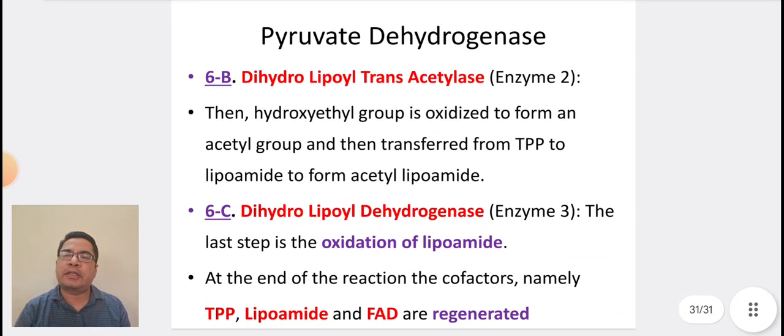The second enzyme required is dihydrolipoyl transacetylase. Then the hydroxyethyl group is oxidized to form an acetyl group and then transferred from TPP to lipoamide to form acetyl lipoamide. The third enzyme required is dihydrolipoyl dehydrogenase. The last step is the oxidation of lipoamide. At the end of the reaction, the factors namely TPP, lipoamide and FAD are regenerated.